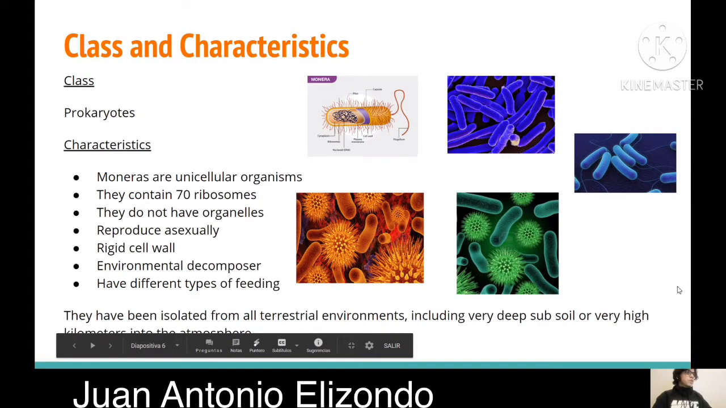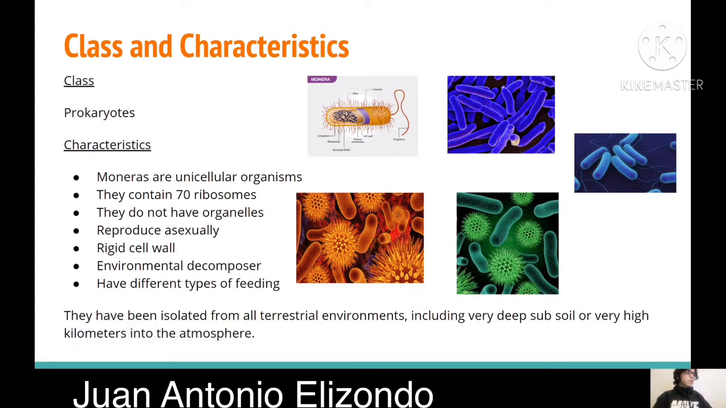Characteristics. Moneras are unicellular organisms. They contain many ribosomes. They do not have organelles. They reproduce asexually. They have a rigid cell wall. They are environmental decomposers, and they have different types of feeding. They have been isolated from all terrestrial environments, including deep subsoil or very high kilometers into the atmosphere.